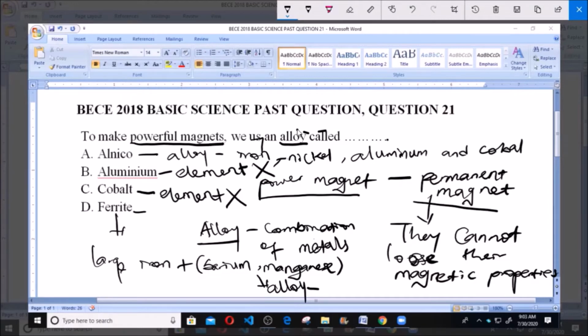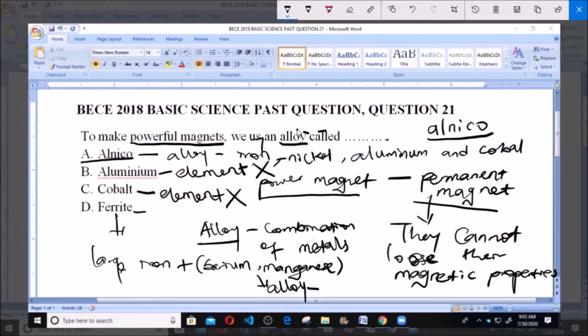And that is where it derived its name from. Alnico: aluminium, nickel, and cobalt. And this alloy is a what? Is a ferromagnetic. It has a ferromagnetic property. That means it can attract a magnet, and it can be used to produce what? A powerful magnet. Alnico here can be used to produce a powerful magnet, that is a permanent magnet. Alnico is used to produce a permanent magnet.